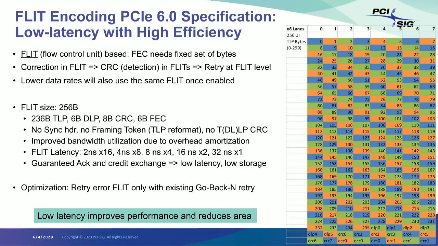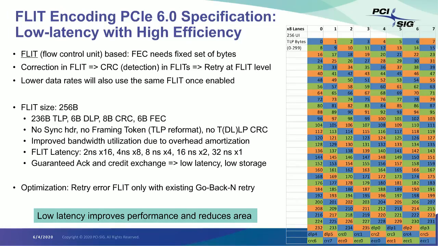Those 236 bytes of TLP plus the 6 bytes of DLP are protected by the next 8 bytes, which is CRC. So you can see that we already gave a much stronger CRC, and that CRC is over basically 250 bytes, counting the 8 bytes of CRC. Followed by that, in the layout, you have 6 bytes of FEC.